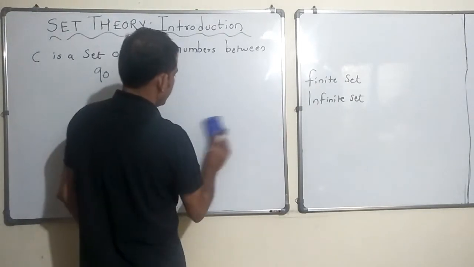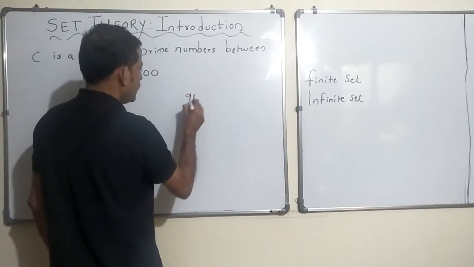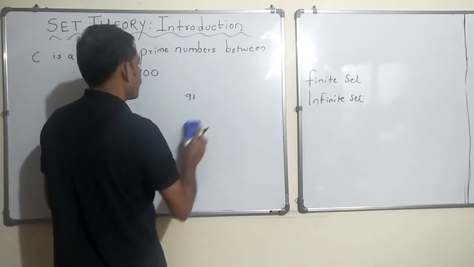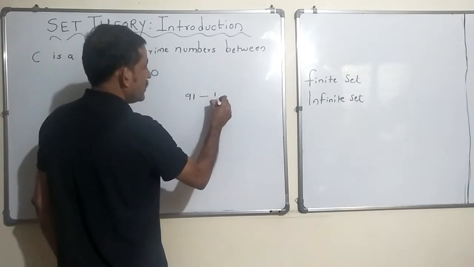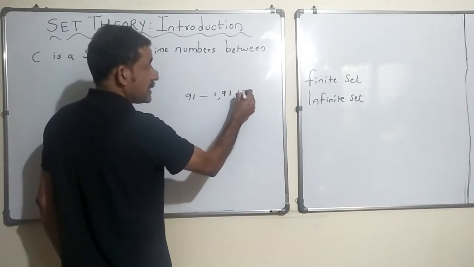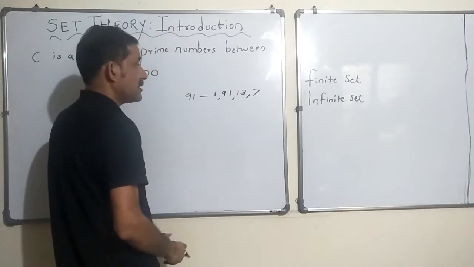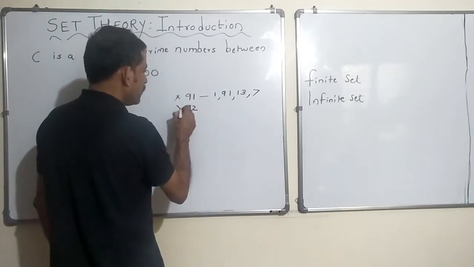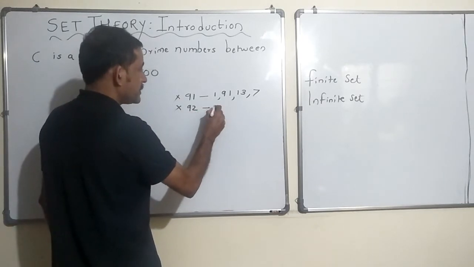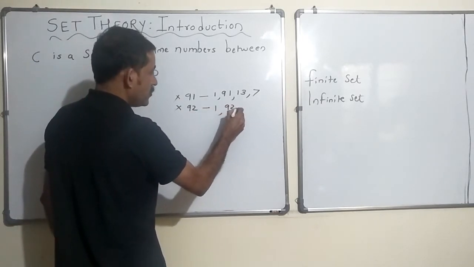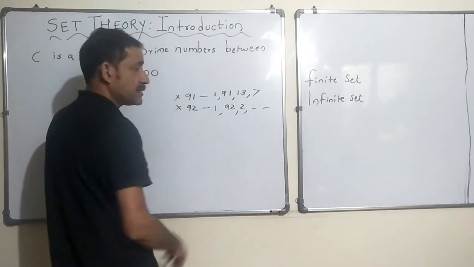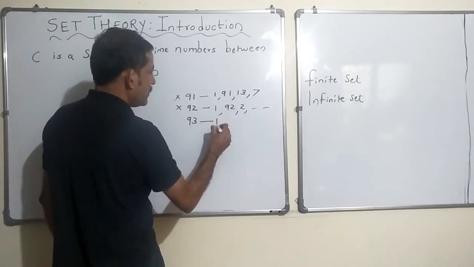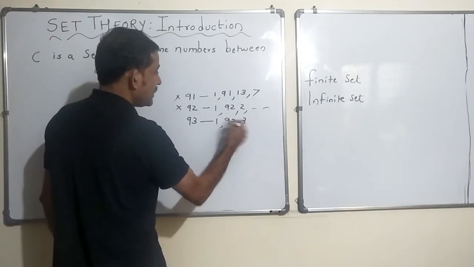Let us see. Let's start with 91. 91 is divisible by 1, 91, 13 and 7. 13 sevens are 91. So it is not a prime number. 92 no, because it is even, divisible by 1, 92, 2 and many others. So it is not a prime number. Okay. 93, 1, 93 and 3 again.